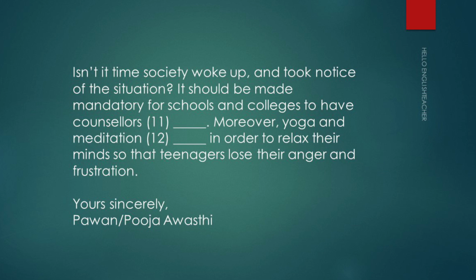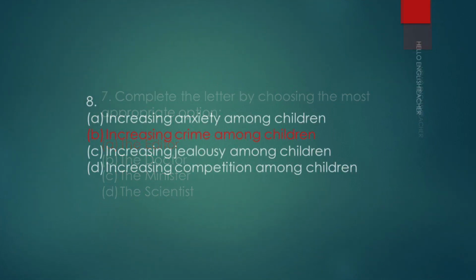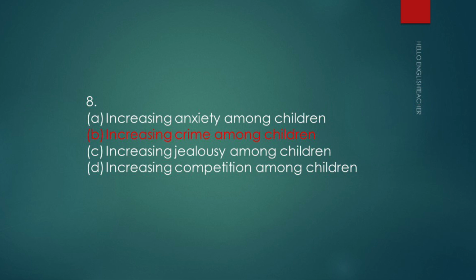So now let's look at the options given for the various blanks. Number 7: complete the letter by choosing the most appropriate option: the editor, the doctor, the minister, the scientist. For number 8, it should be the subject: increasing anxiety among children, increasing crime among children, increasing jealousy among children, increasing competition among children.